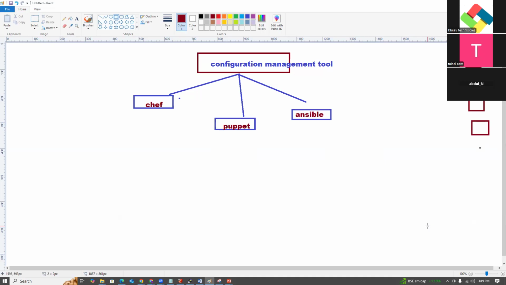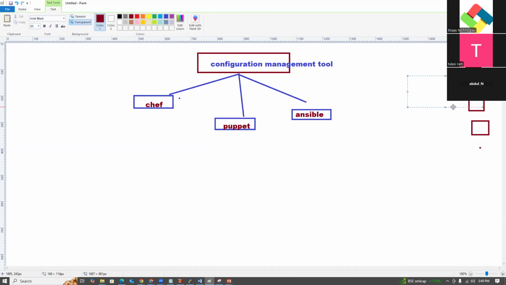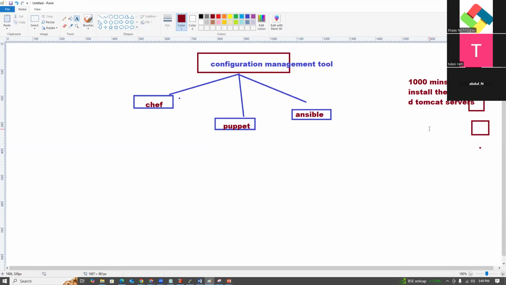So how much time will it take to install on 100 servers? 1000 minutes. We need 1000 minutes of manpower to install Java and Tomcat, right? I don't want 1000 minutes of manpower.